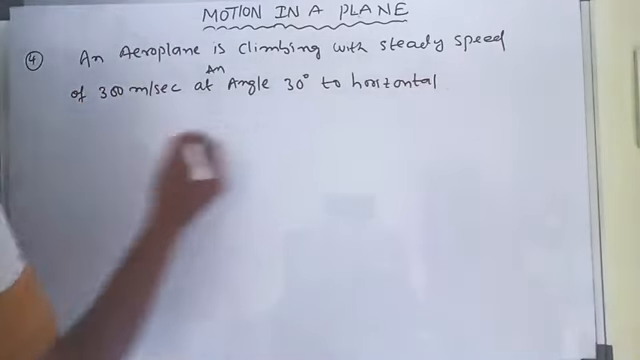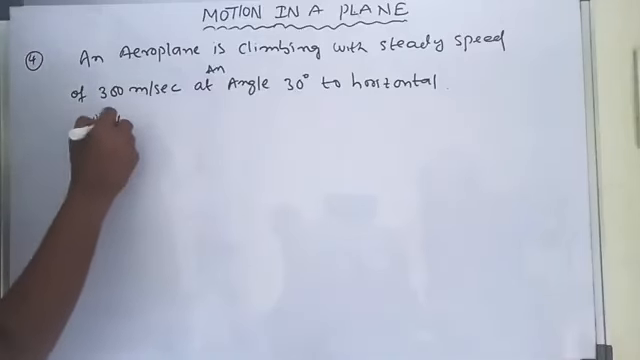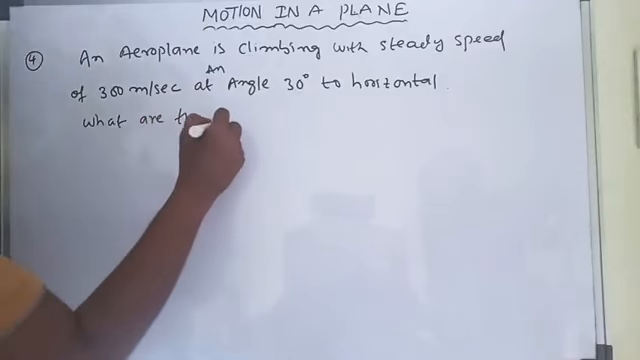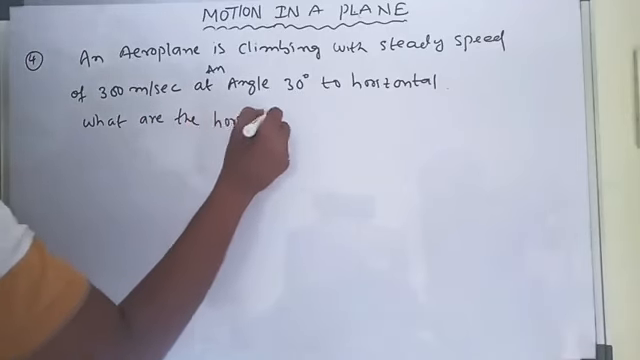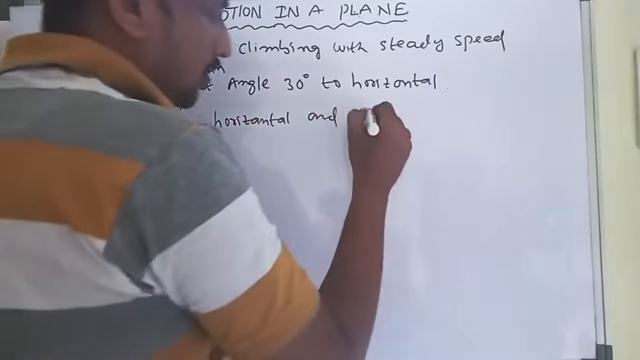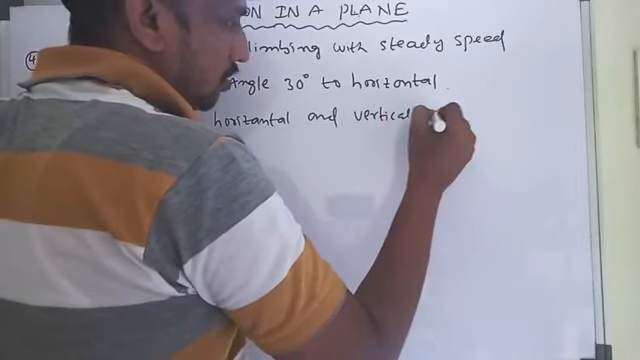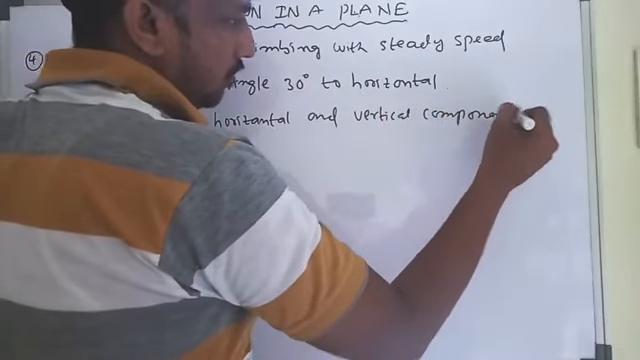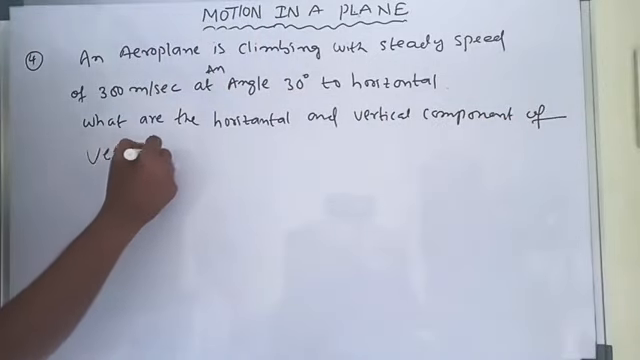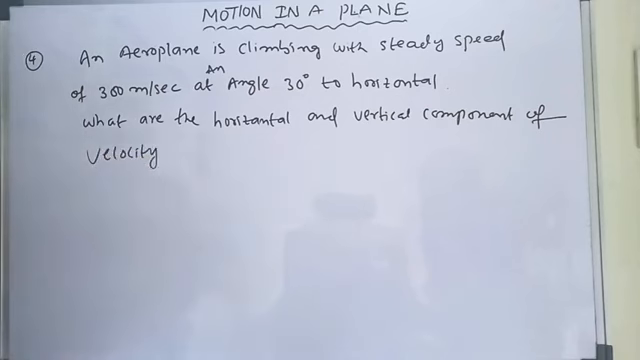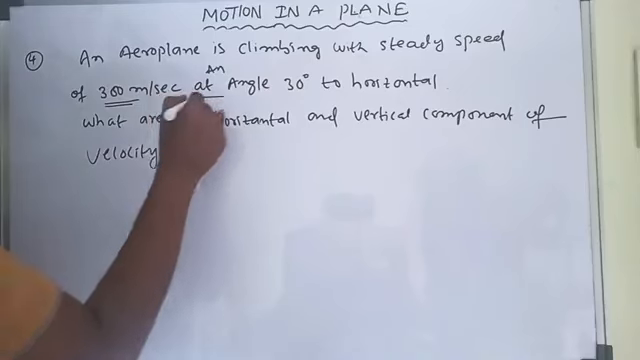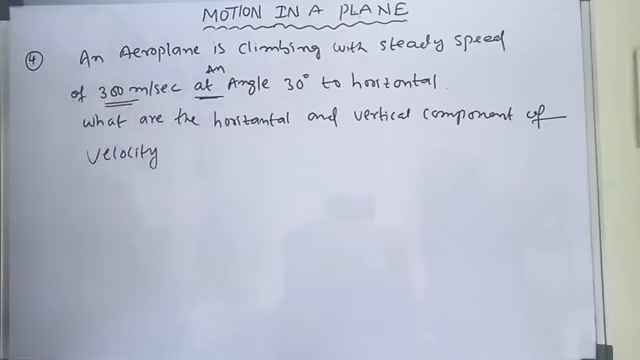This is the information. Now the question is, what are the horizontal and vertical components of velocity? Simple question. The aeroplane is climbing with a steady speed of 300 meters per second at an angle of 30 degrees to the horizontal. Very simple.